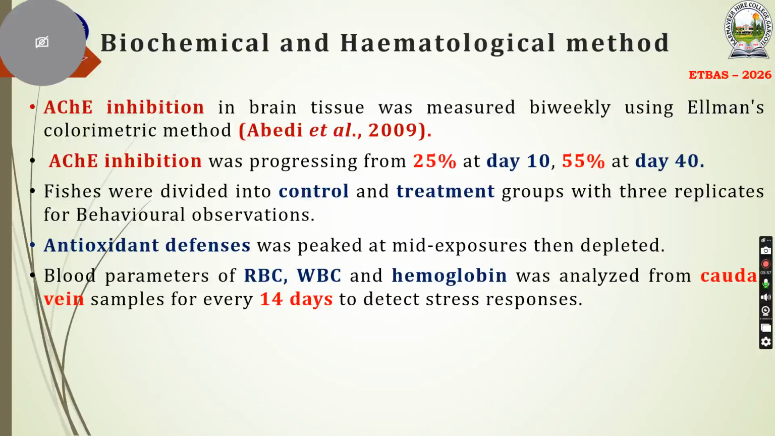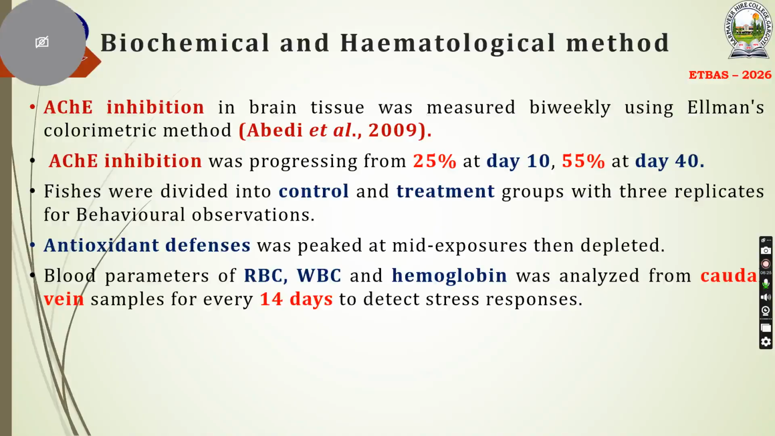These two, what I told, that 25% at day 10 and 55% at day 40, will be observed in the control groups compared to the chemical-exposed group. Next, fishes were divided into mainly the control and treatment groups, as I told earlier. These groups, with three replicates, were used for behavioral observations. Next, antioxidant defenses peaked mid-exposure, then will be depleted. I will show in graphs.